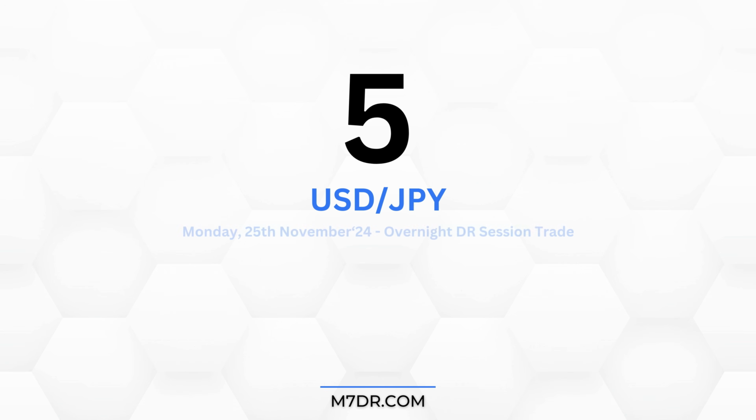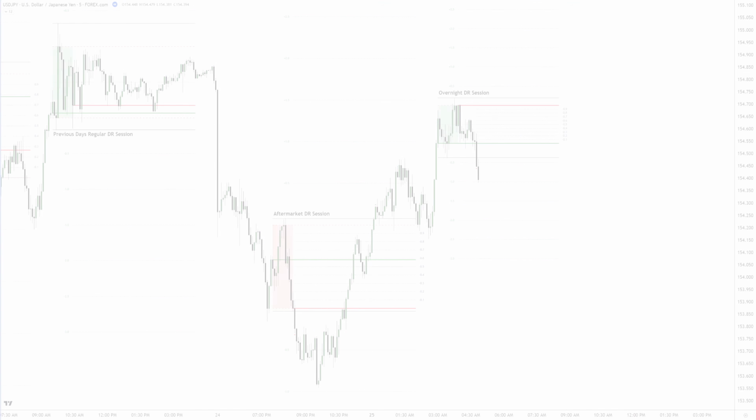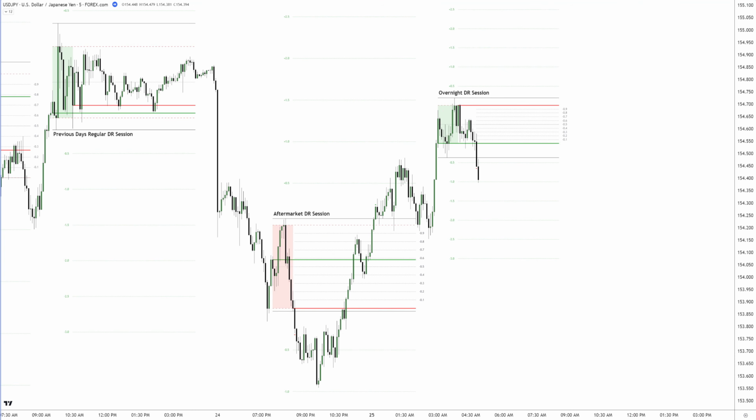Number 5, US dollar versus the Japanese yen, Monday's overnight DR session trade. This one's a textbook example of how patience and precision can pay off. The session started with a green DR box, but a short confirmation occurred within the first hour after the defining range had formed. If you've been following my top 7 trade series, you'll know how valuable these recurring setups are. They repeat themselves week after week.